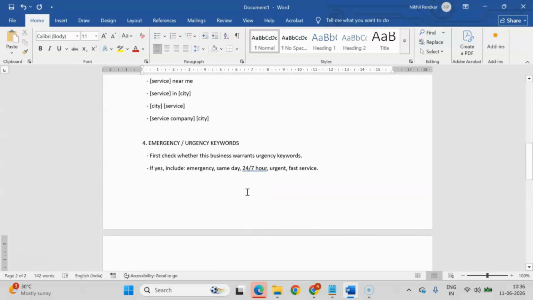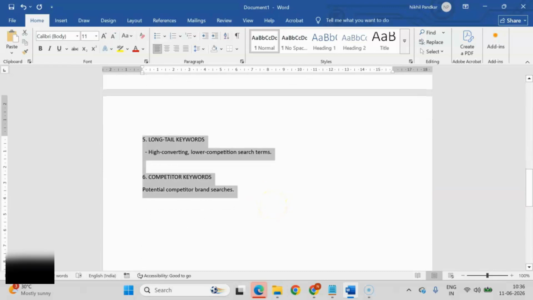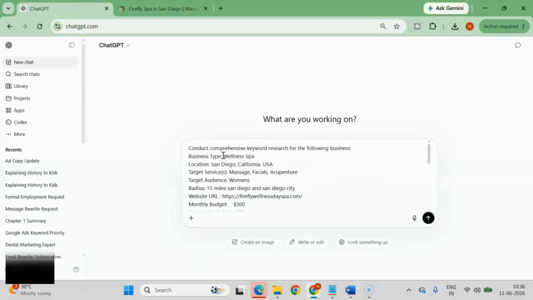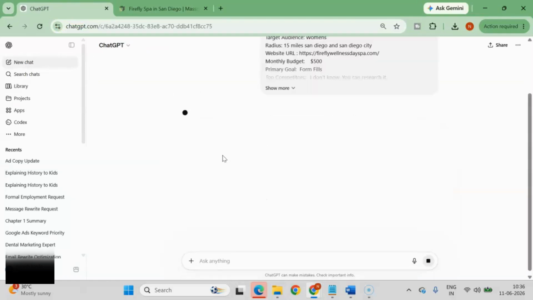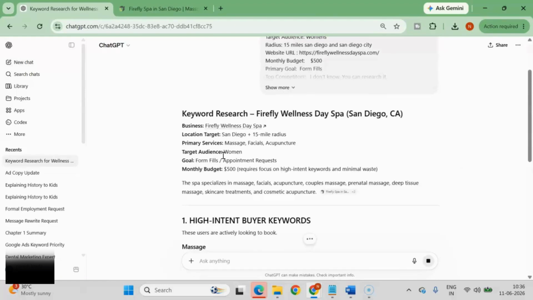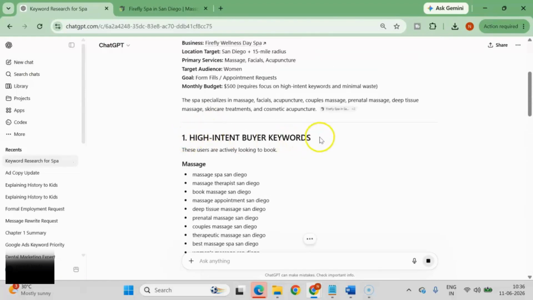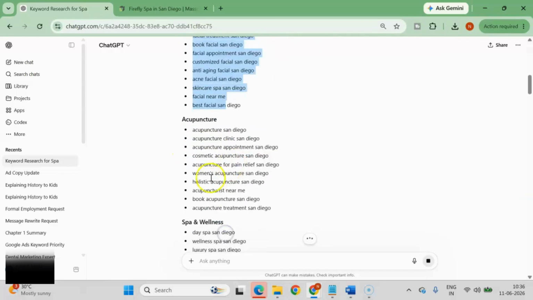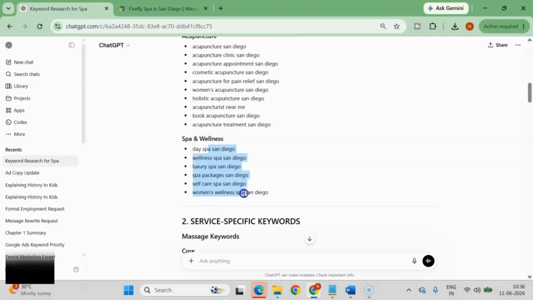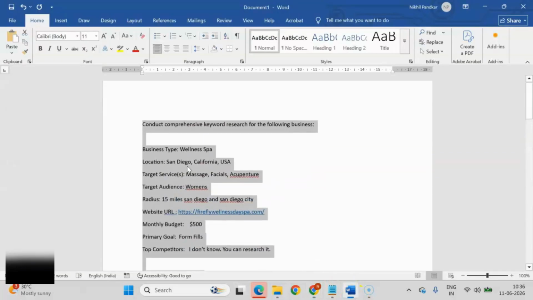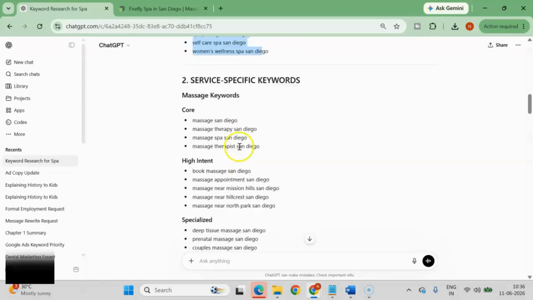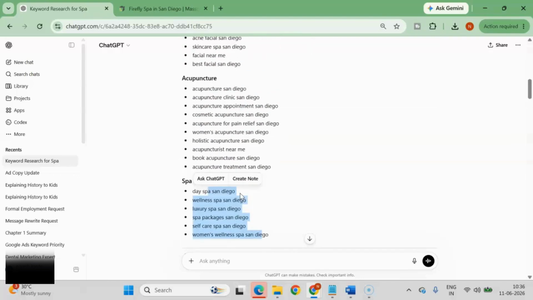Okay. Now copy this, Control A, Control C, go to ChatGPT and paste it. Hit enter. See, the high intent buyer keywords. If you see here, all the keywords are related to services. Massage, all the keywords are related to massage. Facials, facials. Acupuncture, acupuncture. Spa and wellness. These are here because this is what we have provided in the services section: massage, facials, and acupuncture. So they have mentioned all these services as high intent buyer keywords.